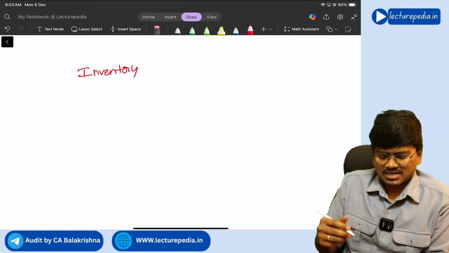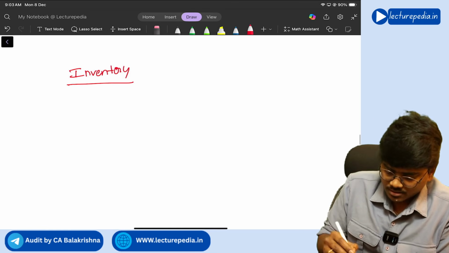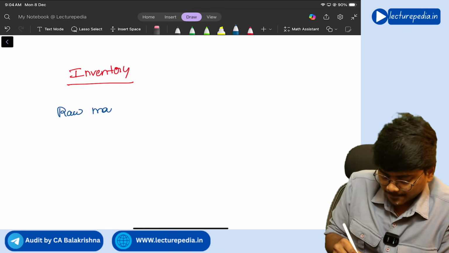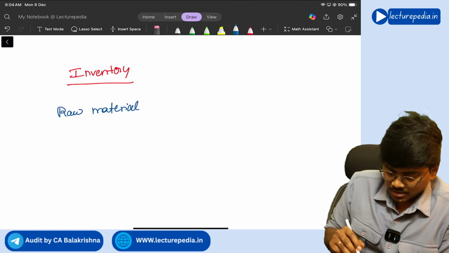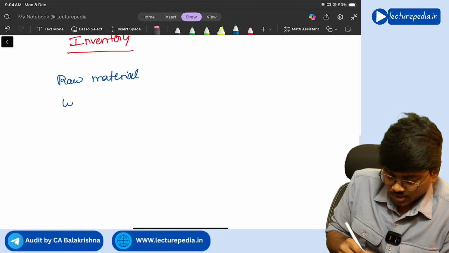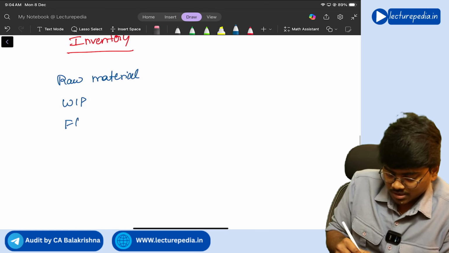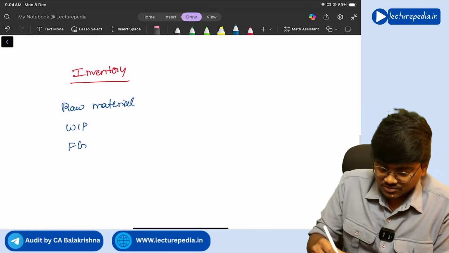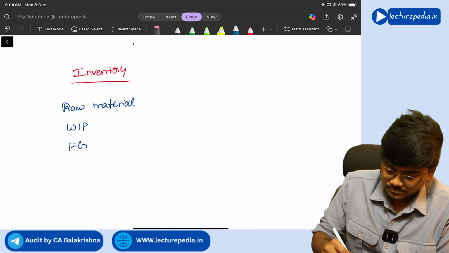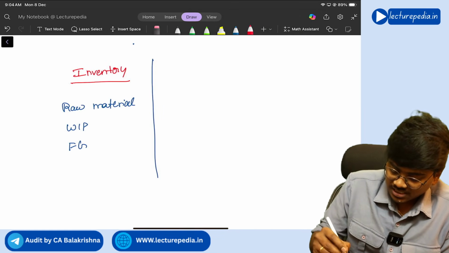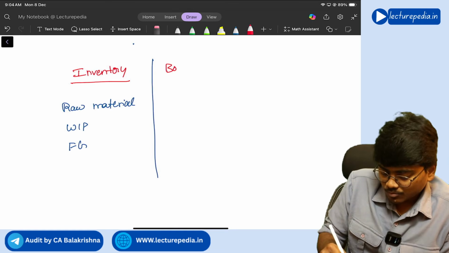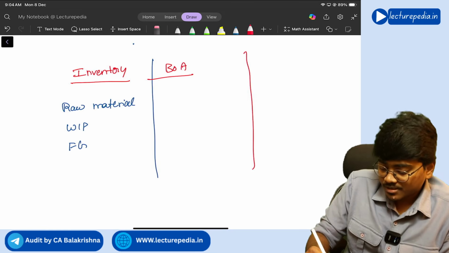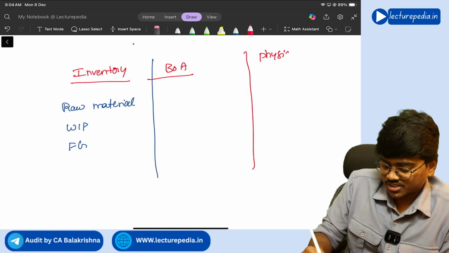What will be different classes of inventory? There could be raw material, right? There could be work in progress, there could be finished goods, right? Now class wise, inventory that is present in books of accounts and inventory that is present physically. Okay, physical inventory.